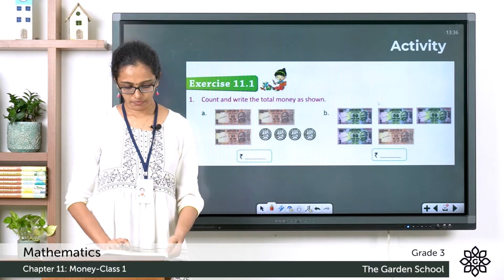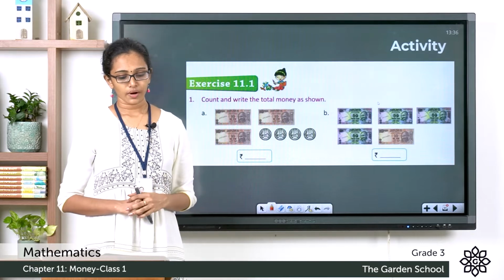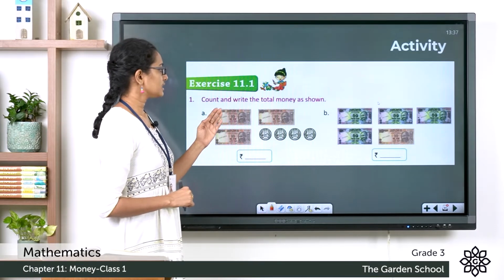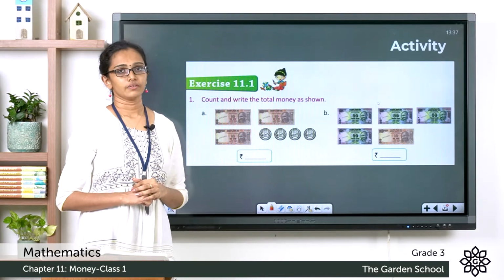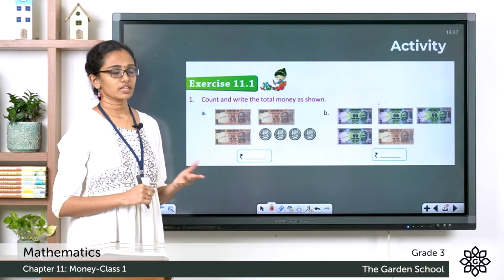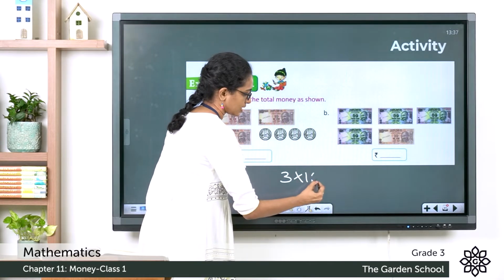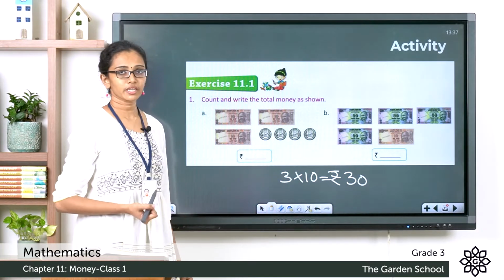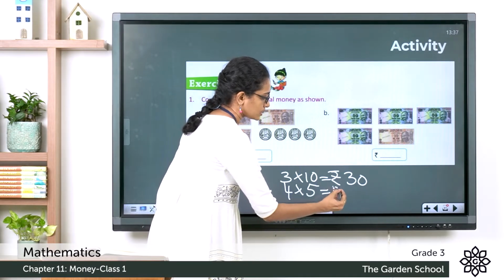So in page number 148, you can see the exercise 11.1. The first question, count and write the total money as shown. So here in the first question, you can see 3 10 rupee notes are given and 4 5 rupee notes are given. You have to add up all these and then you have to write the equivalent amount in the space here. So let's do this. 3 10 rupee notes, which is equal to 3 into 10, which is equal to rupees 30. And then there are 4 5 rupee coins. So that is 4 into 5, which is equal to rupees 20.